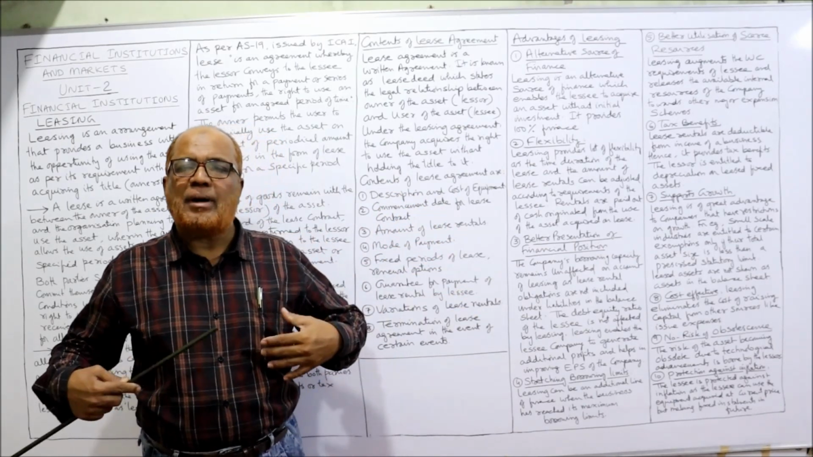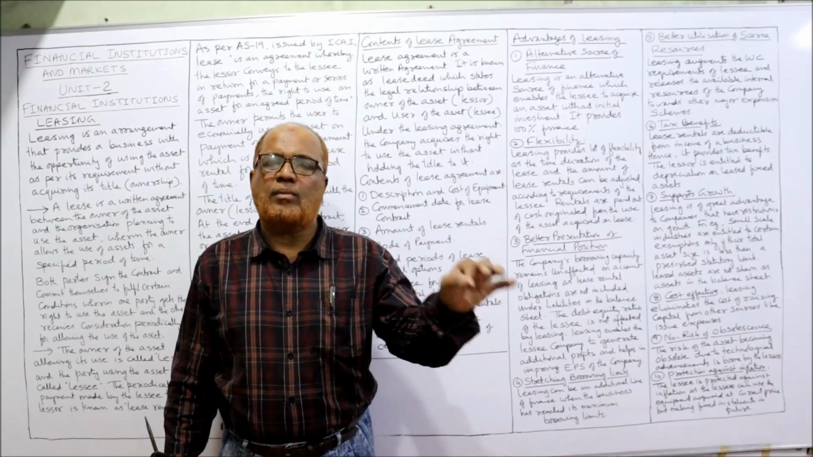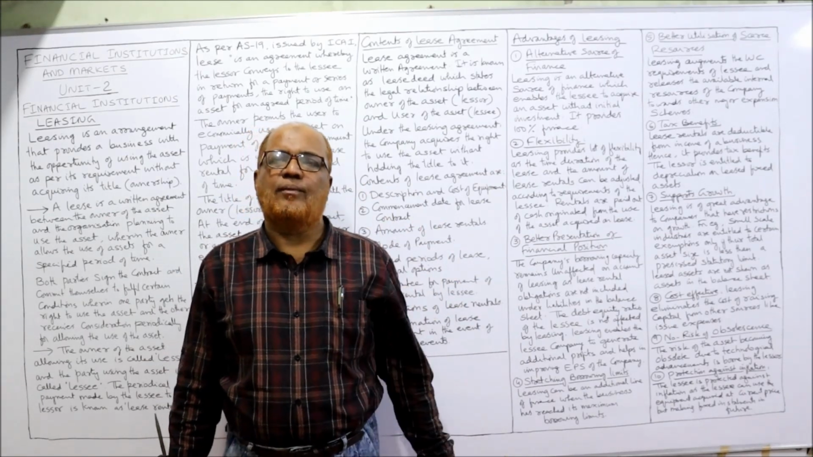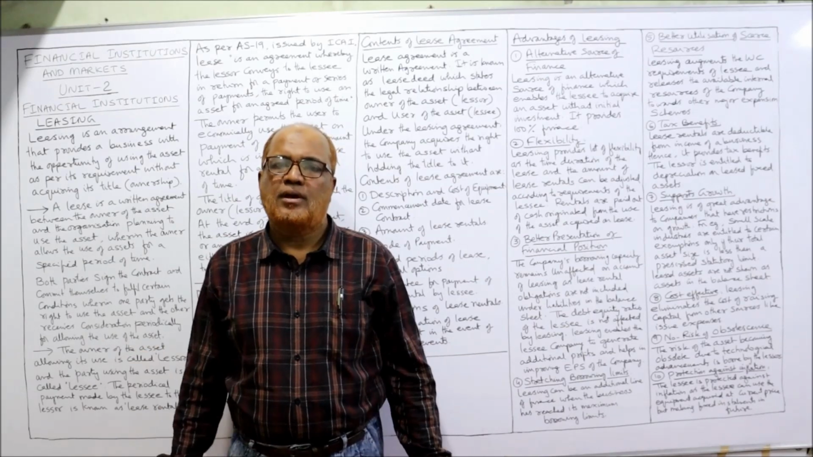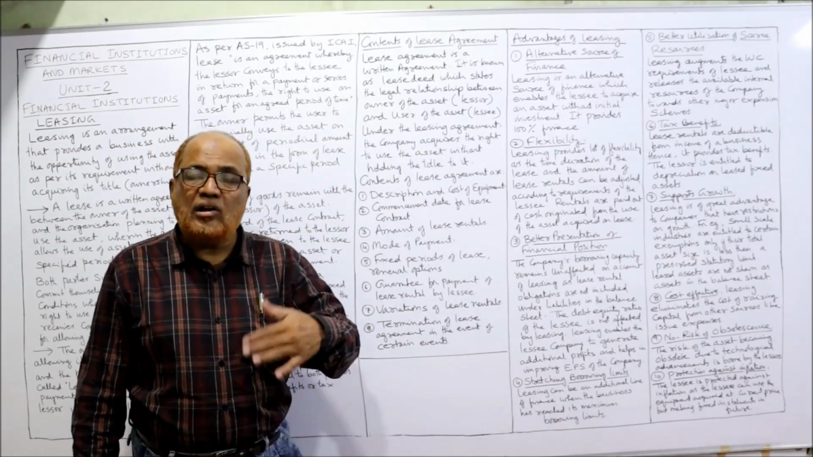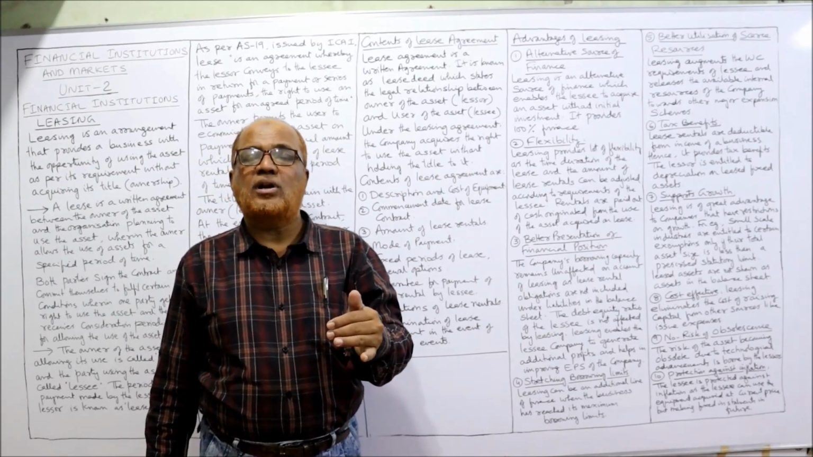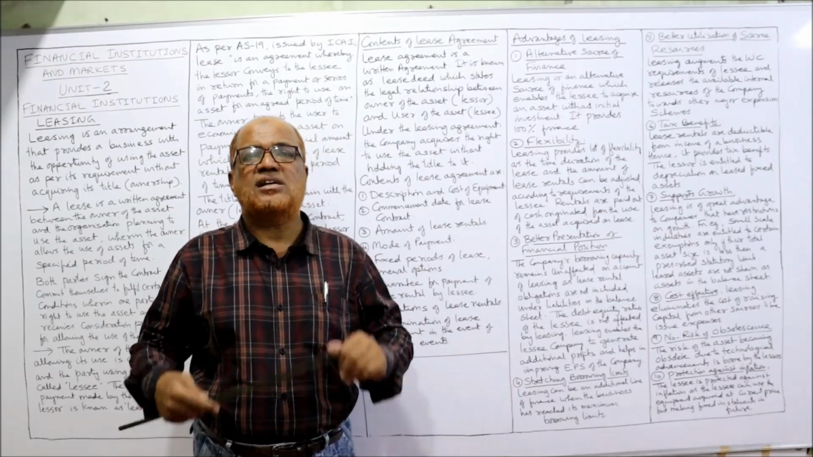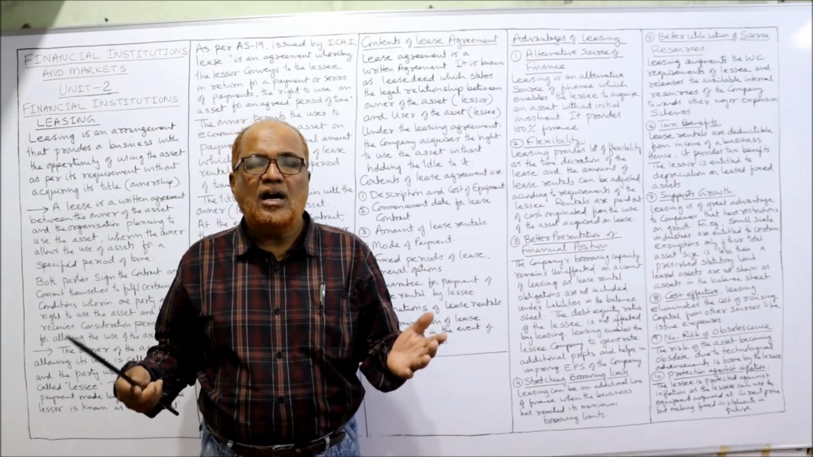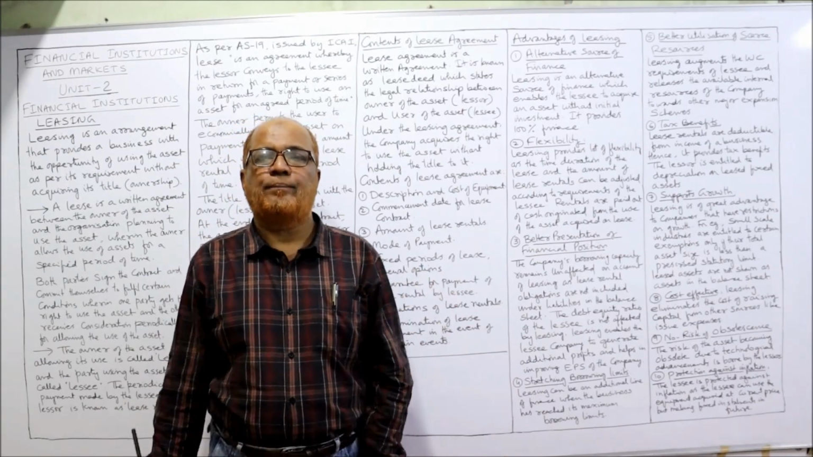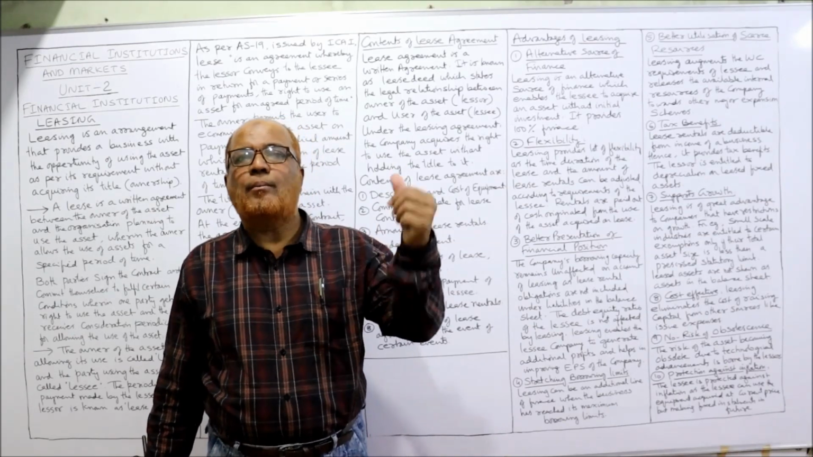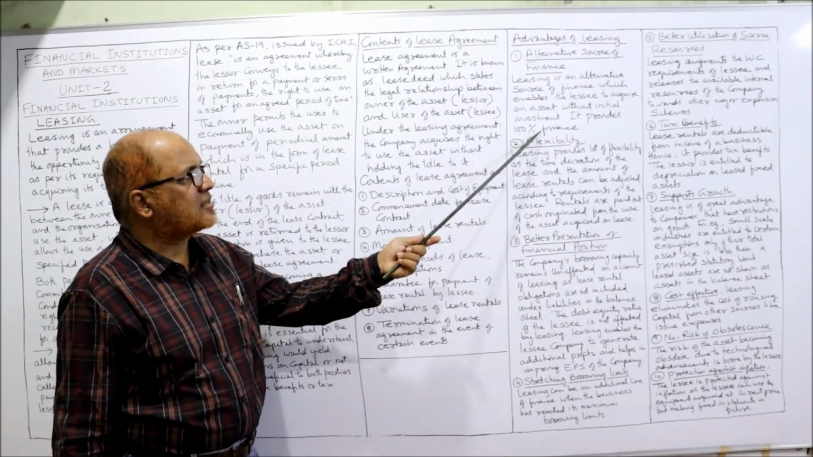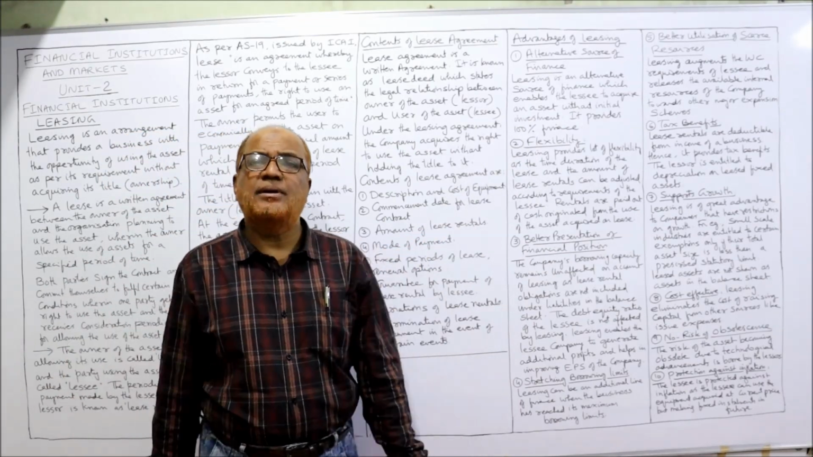asset. For example, I'm having a business. I need a car for my business. For running my business smoothly, I need a vehicle, but I don't have the funds. So the alternative is I can take the motor vehicle on lease. Without making the investment, I can have the asset. That is the 100% financing scheme. The business is financed by leasing. That is the first advantage. It provides 100% finance.